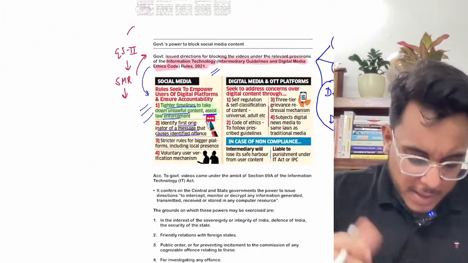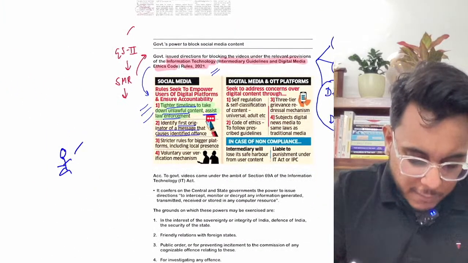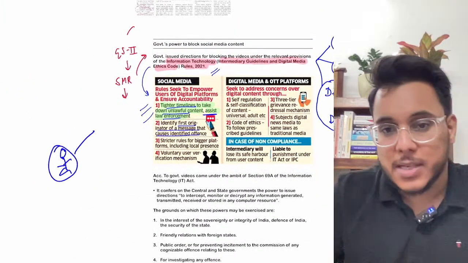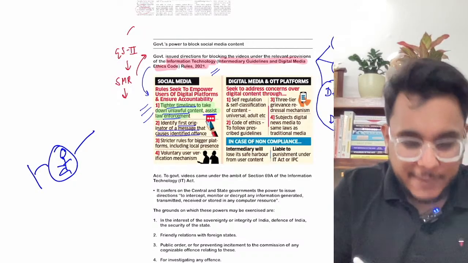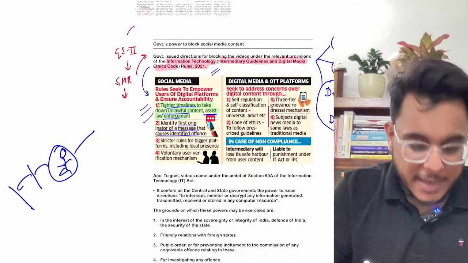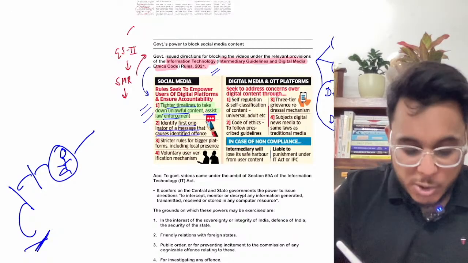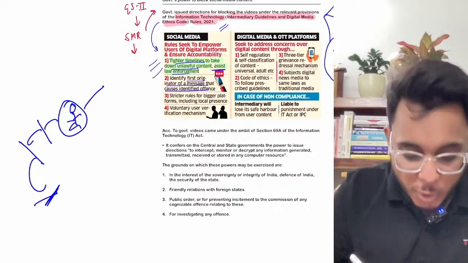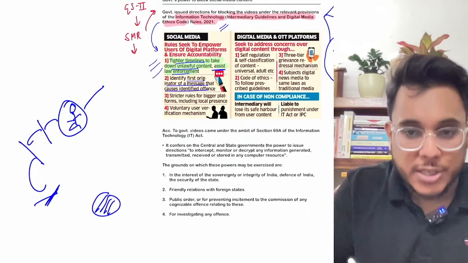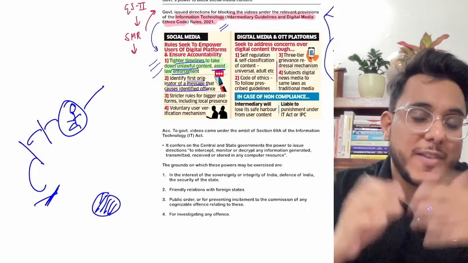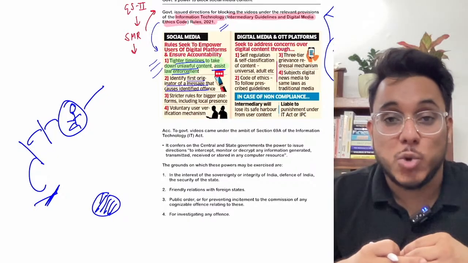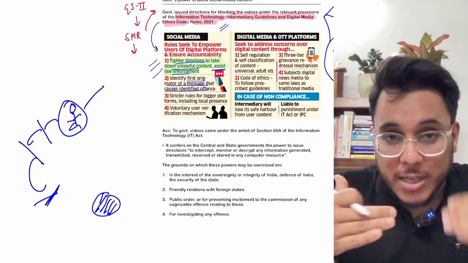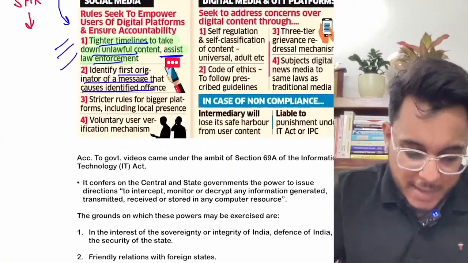Let's say this person forwarded a WhatsApp; this person is not the originator, this person received it from somebody else, who received it from somebody else. So the social media intermediaries, even WhatsApp will come here, need to help identify who was the first originator. Same in the case of a Facebook post, same in the case of YouTube videos. So who was the original creator, that is to be identified.